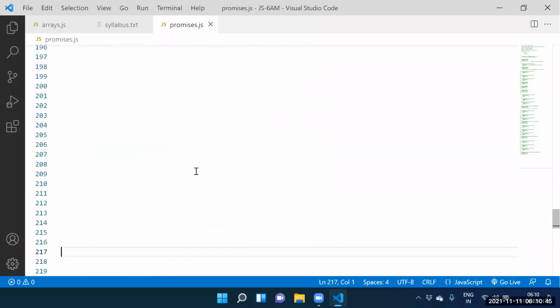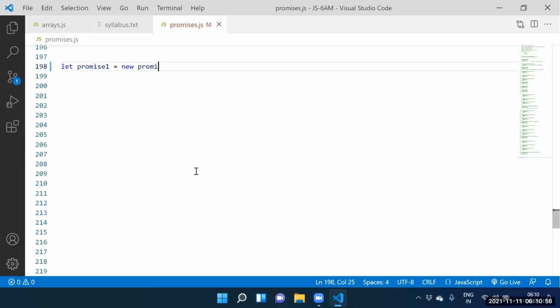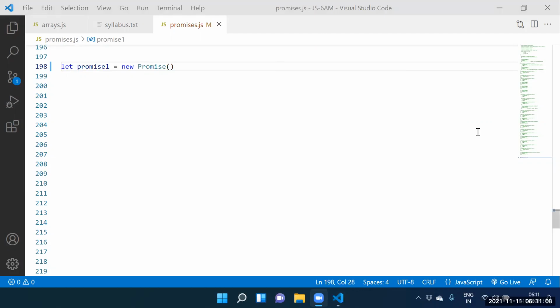Here itself, guys, can I create more than one promise? Yes. Let promiseFun equal to new Promise. Guys, what is the argument we need to supply?